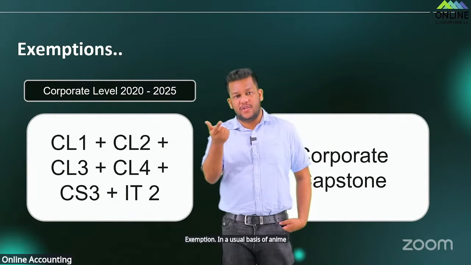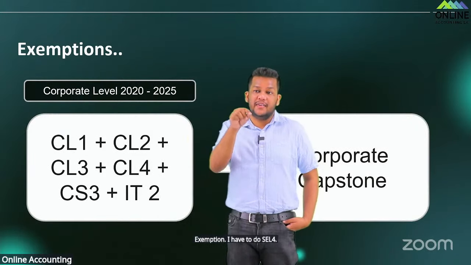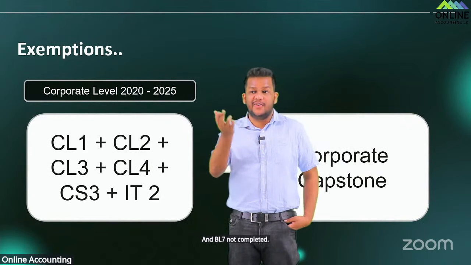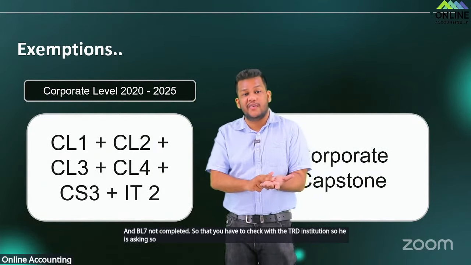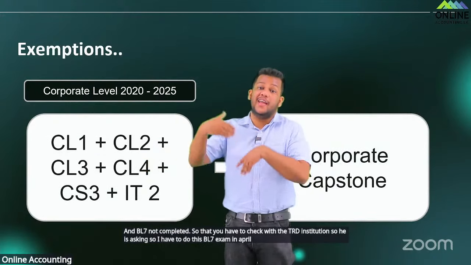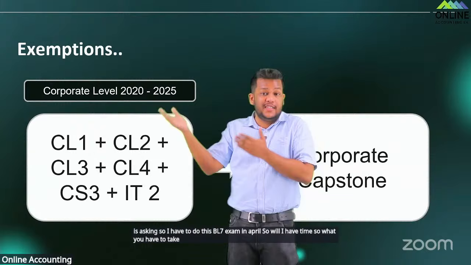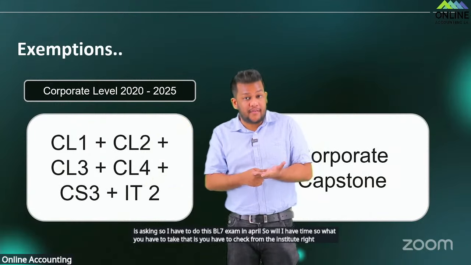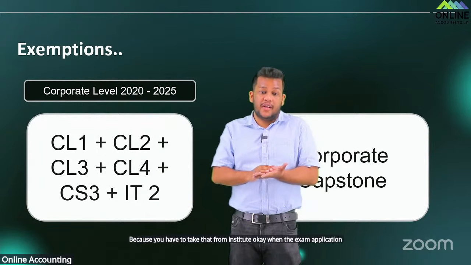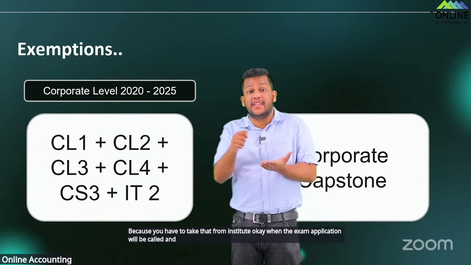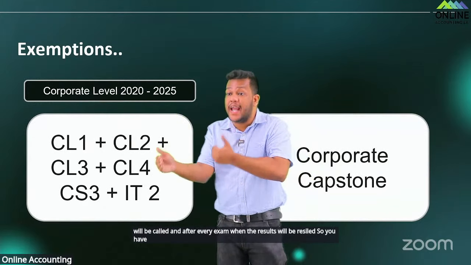Now one student said, sir, I have to do CL4 and BL7 is not completed. So that you have to check with the chartered institute. He is asking, I have to do this BL7 exam in April, so will I have time? What you have to check from the institute is when the exam application will be called, and after the April exam, when the results will be issued. So you have to check with them whether you have time remaining.